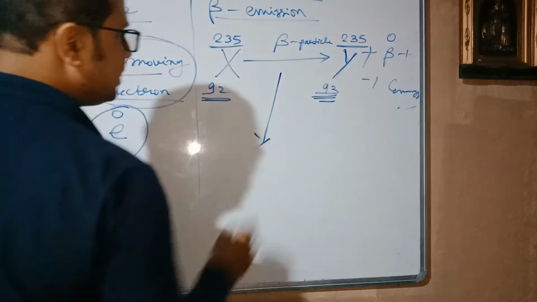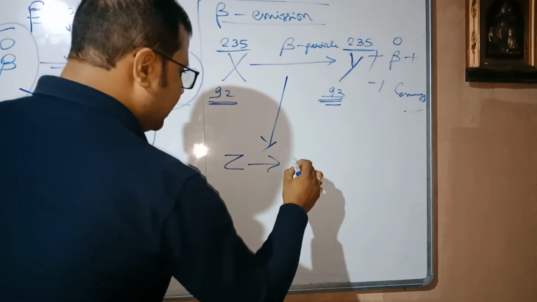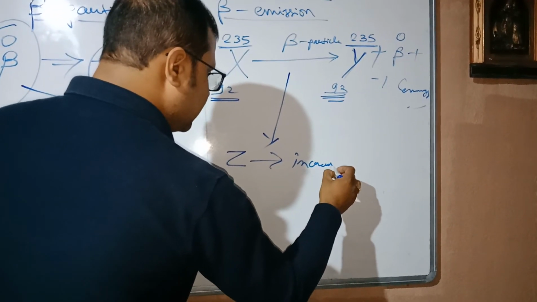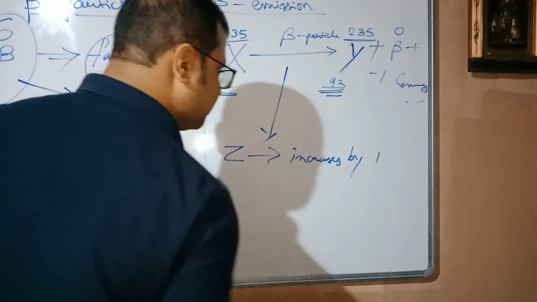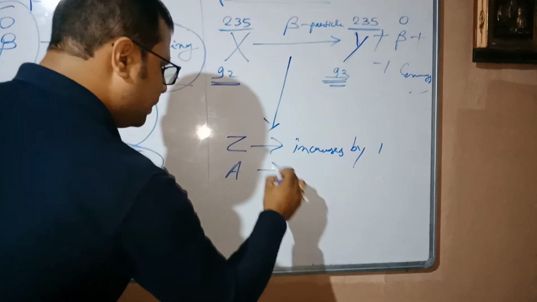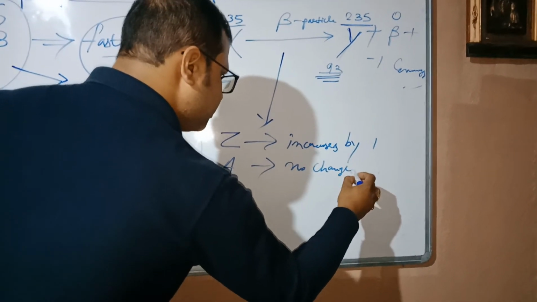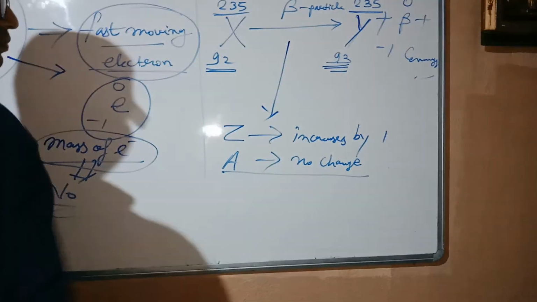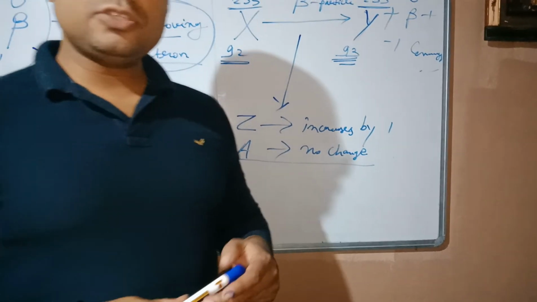So we can simply say only the atomic number increases by 1, and the mass number has no change. Beta emission is also clear.